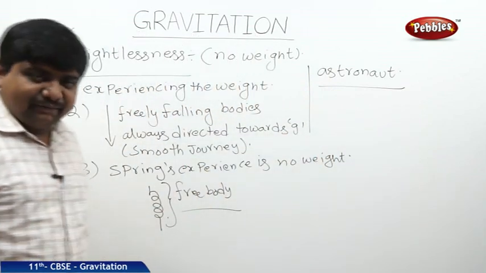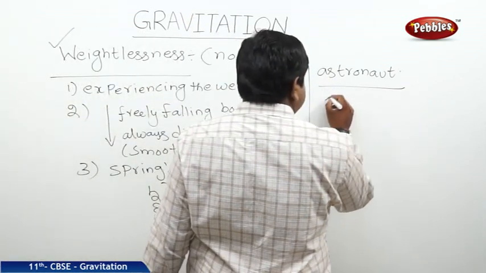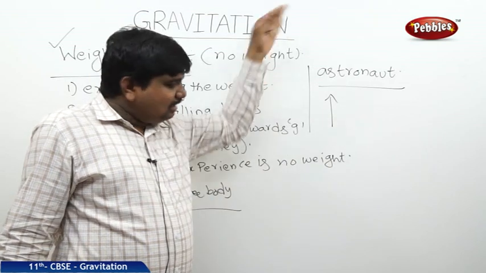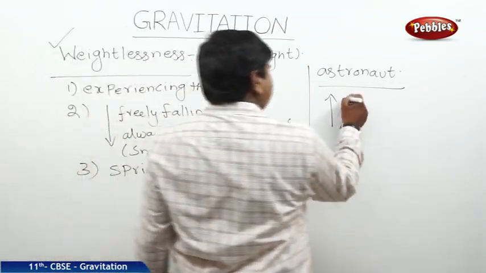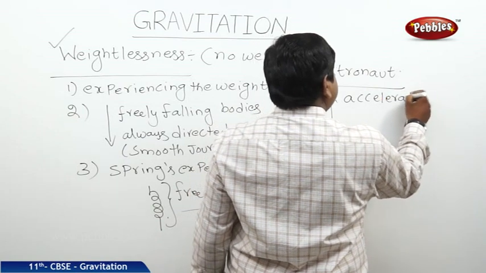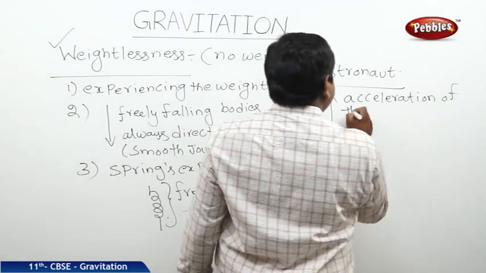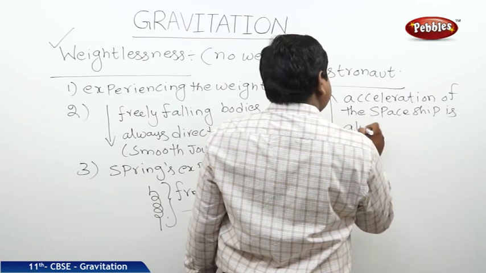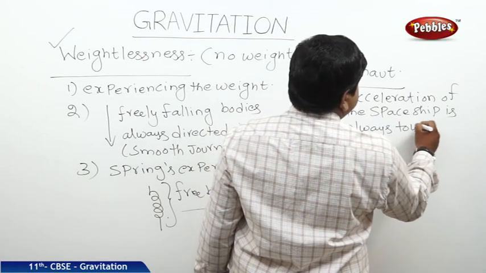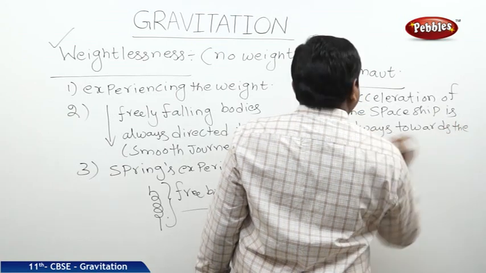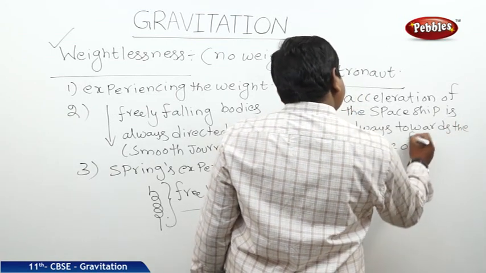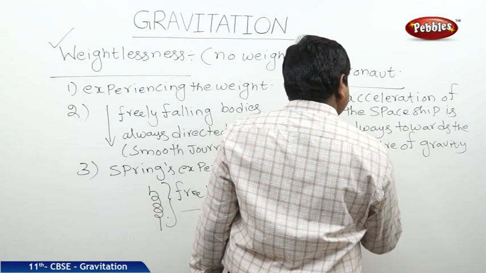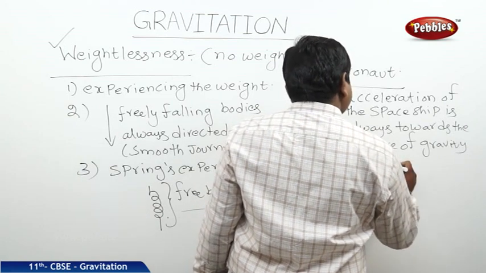For astronauts in a spaceship, when they go to space to a certain level, the acceleration of the vehicle is always towards the center of gravity of Earth.